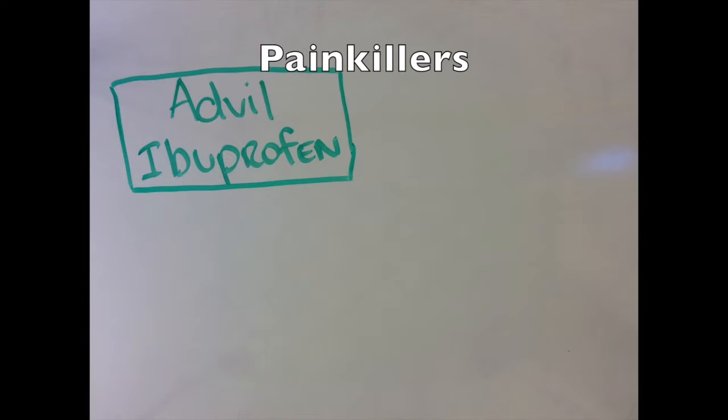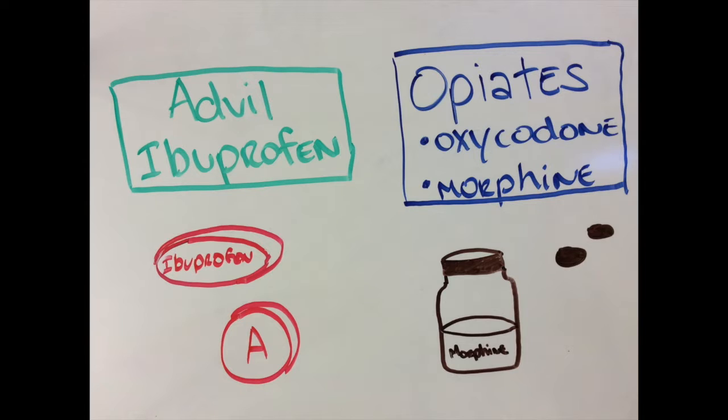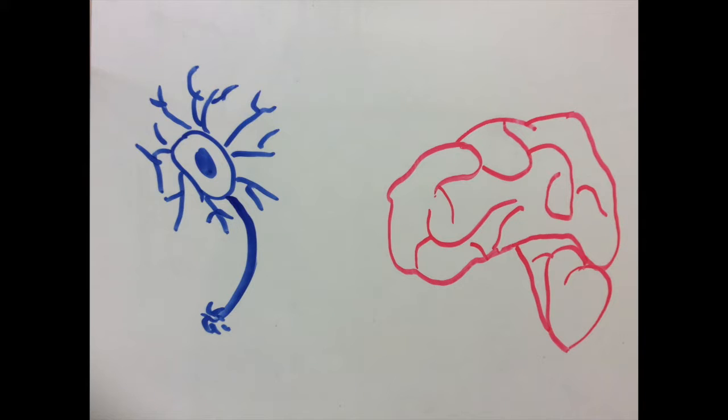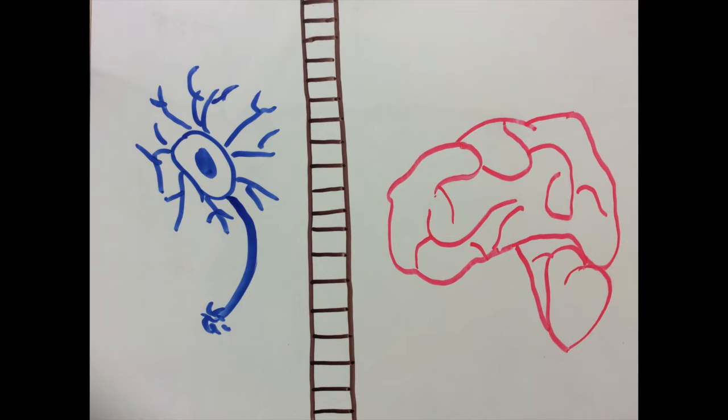There are two main categories of painkillers: over-the-counter types like Advil and ibuprofen, and prescription-only opioid drugs like oxycodone and morphine. Advil and ibuprofen contain competitive inhibitors that bind to the active sites of the COX enzymes. The medicine deactivates the enzymes by taking up the space in the active site that the acids are supposed to bind to. Without available enzymes to produce pain signals, the whole pain processing pathway is disrupted. The medicine acts as a wall that stops the nervous system from detecting the pain.